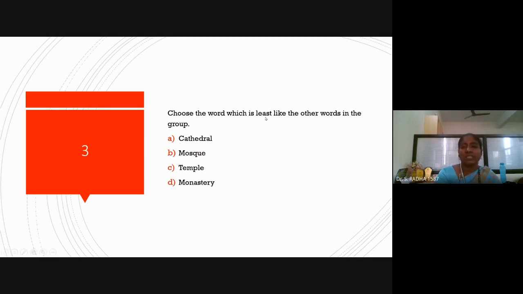Choose the word which is least like the other words. Cathedral, mosque, temple, monastery. So the first three are worship places. Cathedral, mosque, temple, worship places. But monastery is like a museum where very age-old things are kept. It is like a museum. So monastery is the odd man out.